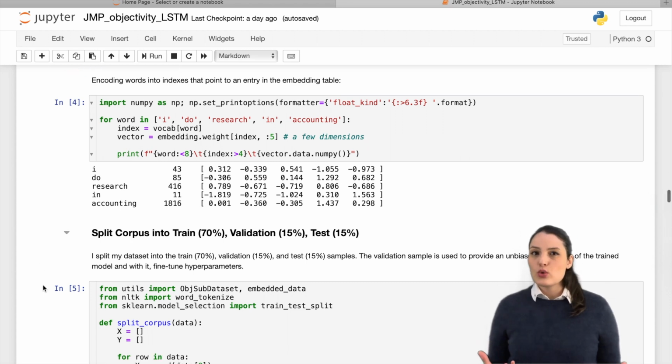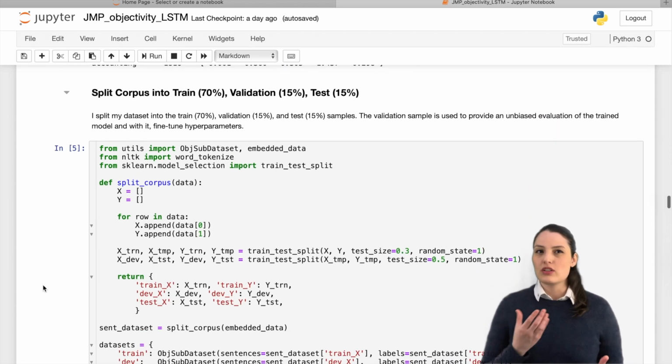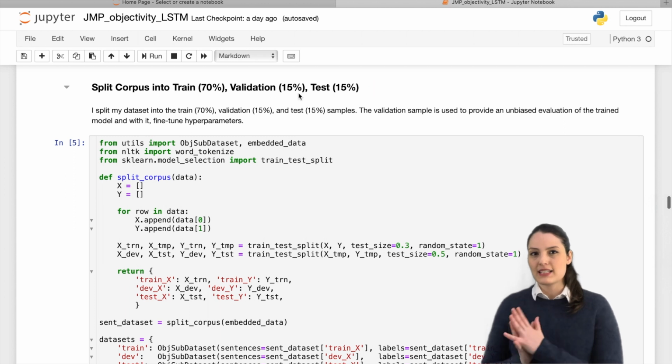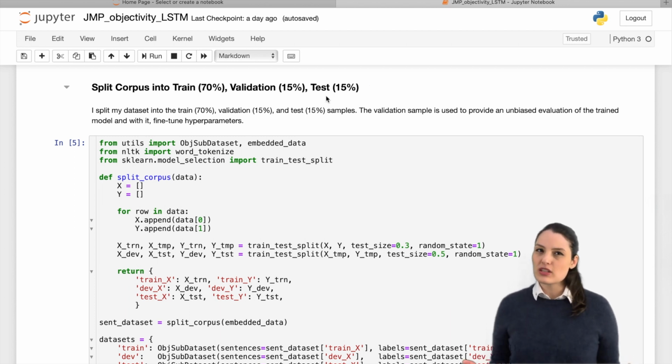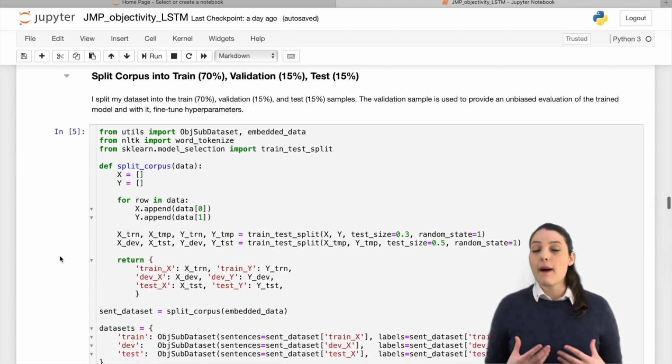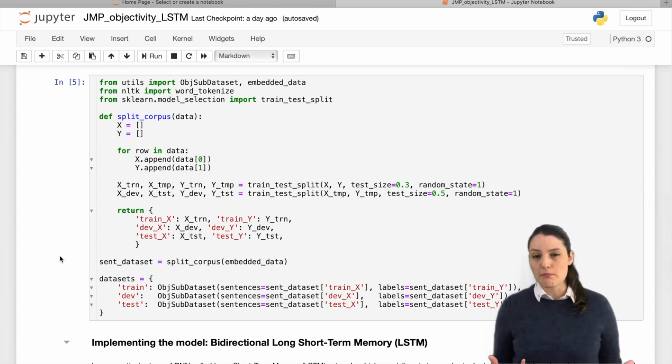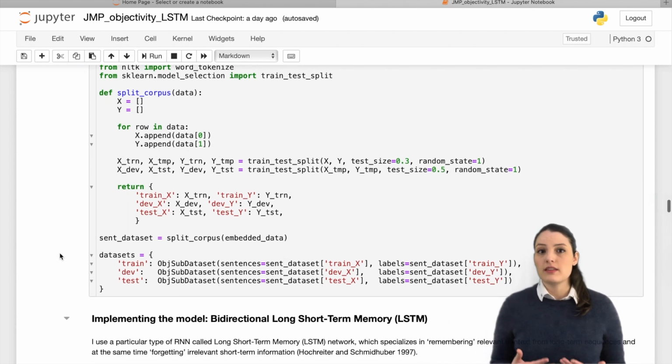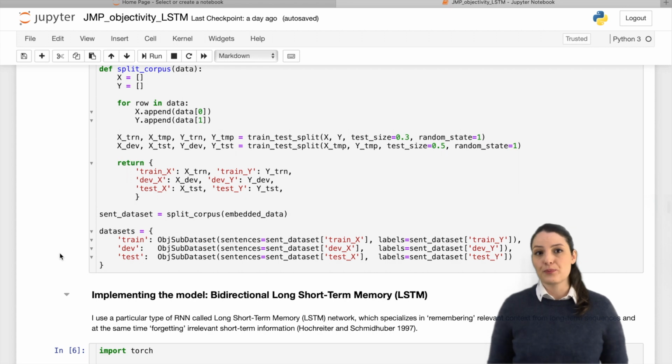The next thing I do is split the dataset into the train, validation, and test samples. The validation sample is basically used to provide an unbiased evaluation of the trained model, and with this, fine-tune hyperparameters such as the number of hidden layers in the network or the learning rate in the optimization algorithm.